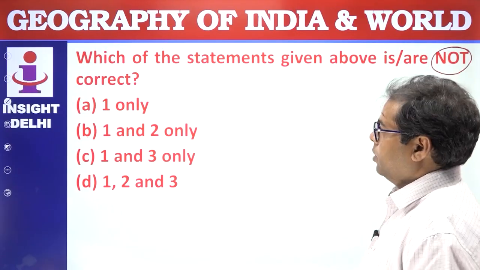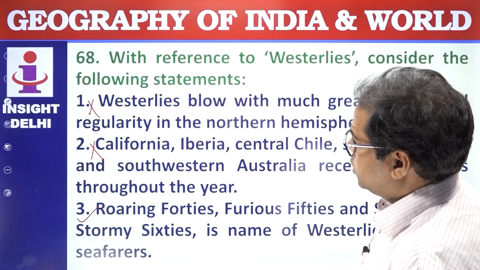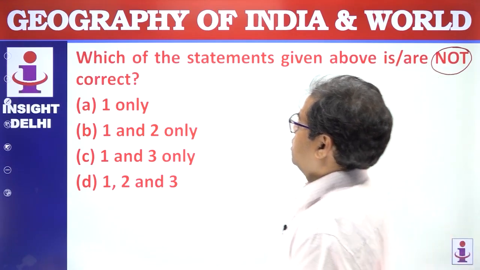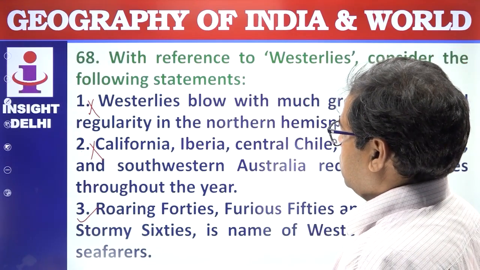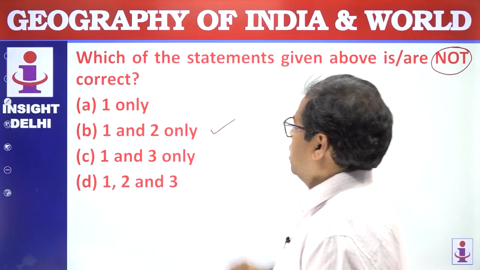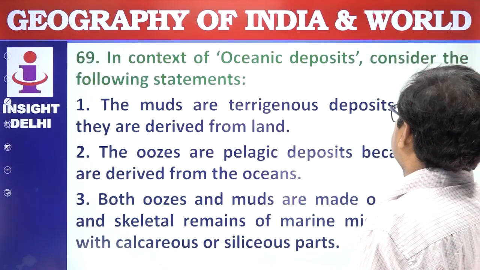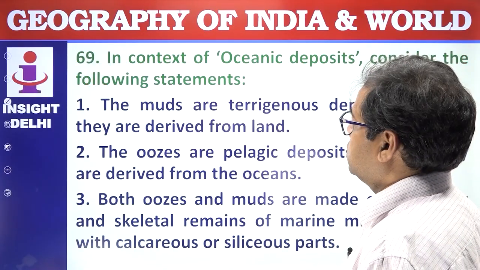Not, we have to keep in mind. So 2, 3 is not correct. Answer is 1 and 2 is not correct. So answer is B. Next, in the context of the oceanic deposits, consider the following statements.